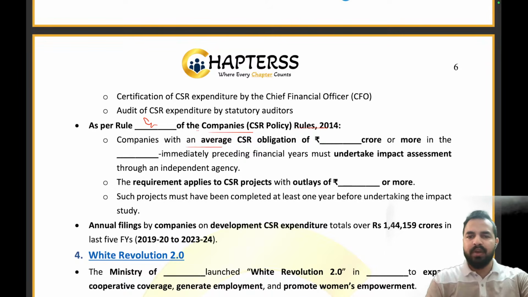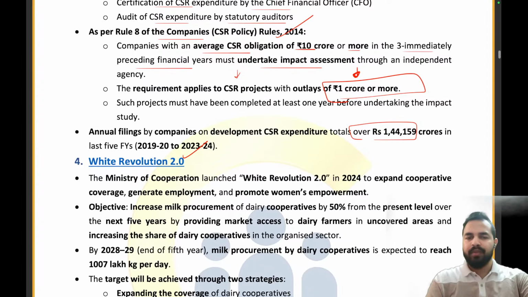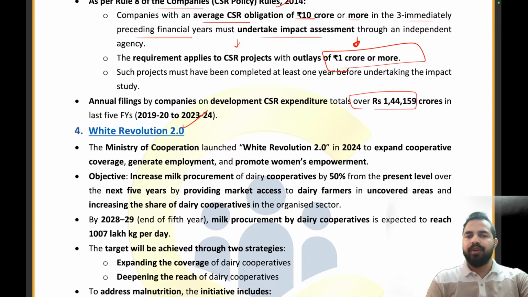Companies with an average CSR obligation of 10 crore or more in the last three immediately preceding financial years must undertake impact assessment through an independent agency. Done? The requirement applies to CSR projects with outlays of rupees 1 crore or more. That's all, my dear friends. And what is the total amount that we have done? That which has been kept aside by the company was 1.44 lakh crores from 2019-20 to 2023-24.